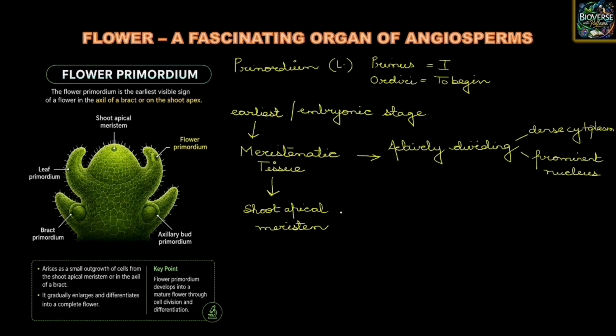So how do they arise? They arise as buds or outgrowths. And these buds or outgrowths are not differentiated into the different structures. So all of them are going to behave in the same undifferentiated manner. So when I use the word floral primordium, we understand that these are the earliest recognizable stage that fully develops into a flower. Yes?